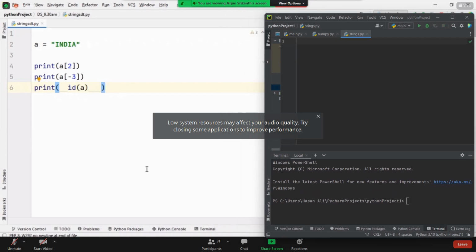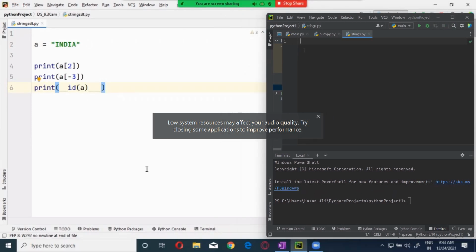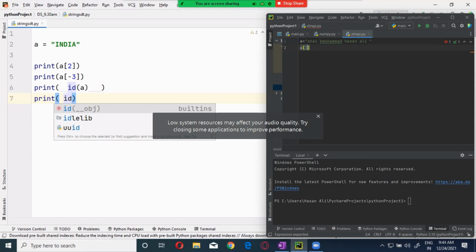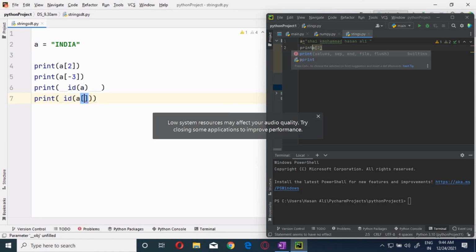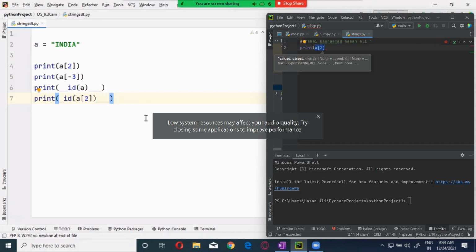Okay, clear. Now what is that address? Is this the I address, the N address, the D address, or the A address? It is the entire string address. So the entire string address is there. Now what is the address of D then? Can I get the address of D? A of 2. Can I get this one? Will that be the same? So how come it is different then?